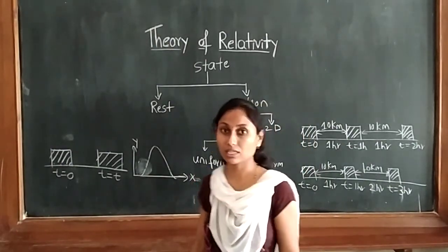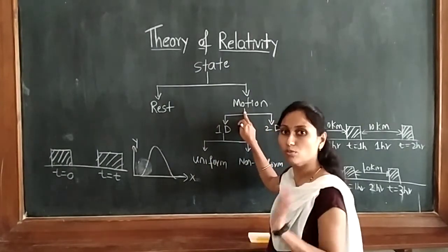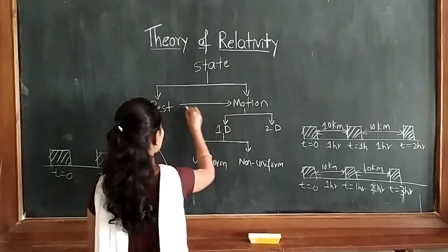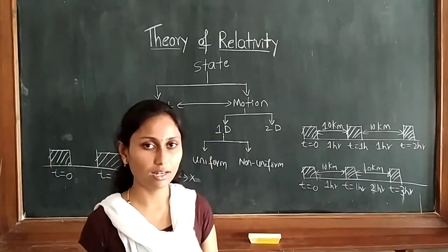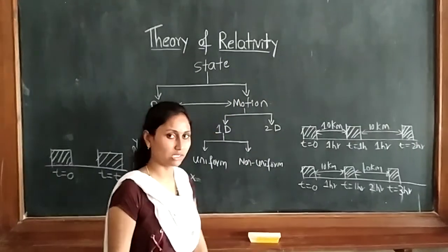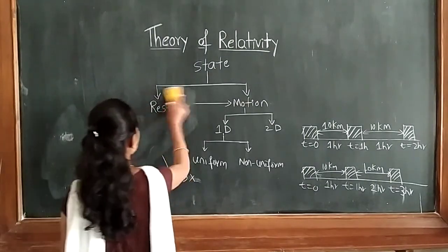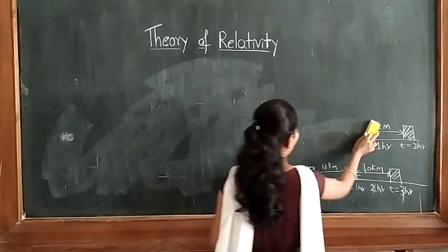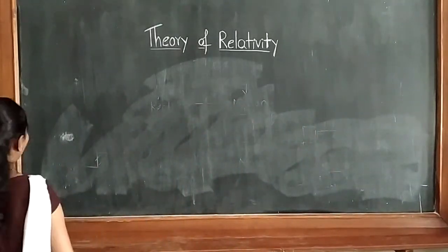If an object is at a rest position and some object is at a motion position, and there is some relation between these two, rest and motion, that relation is called relativity, which we are going to discuss today. So can we say relativity is nothing but the relation between rest and motion?